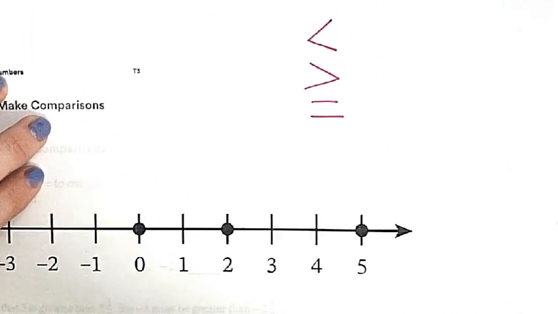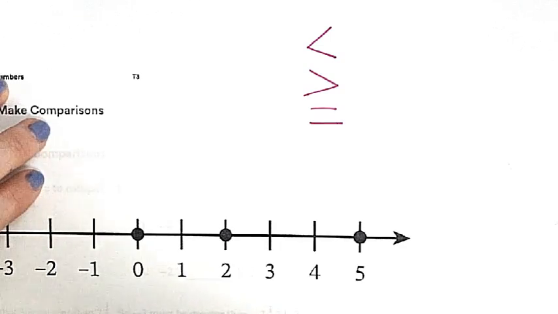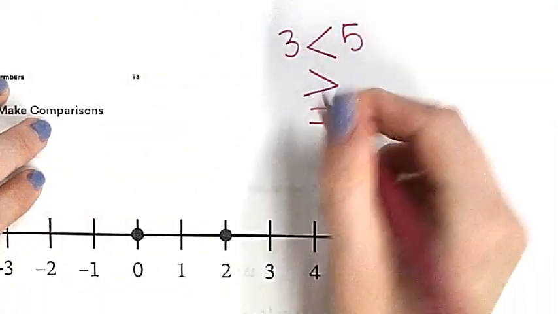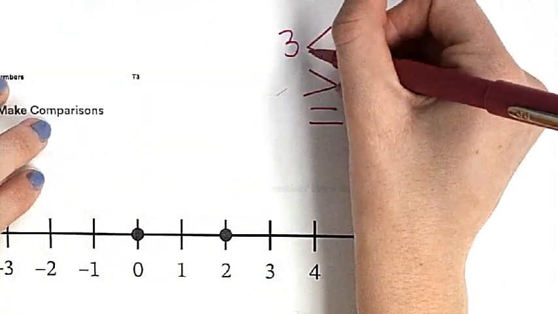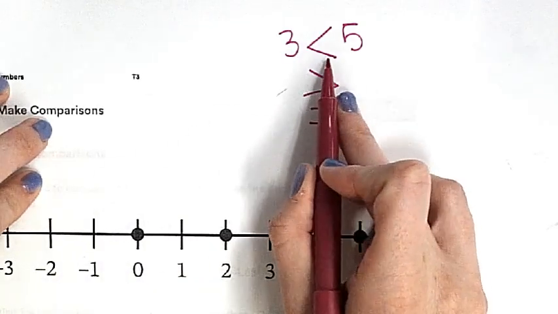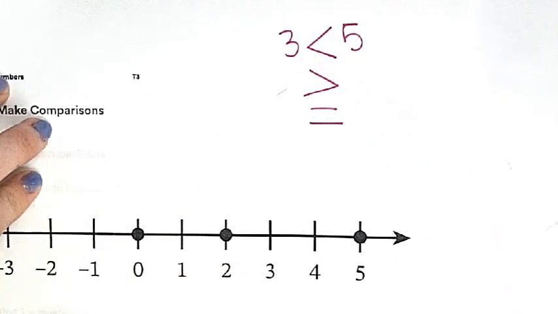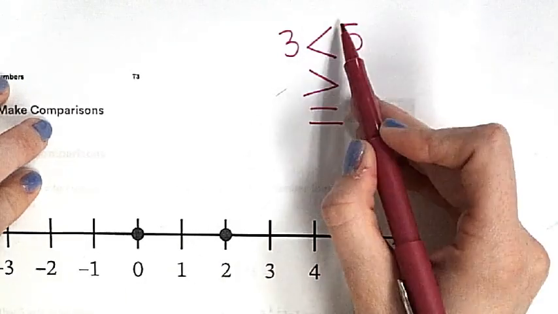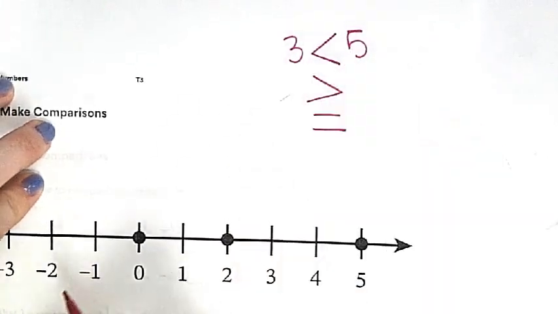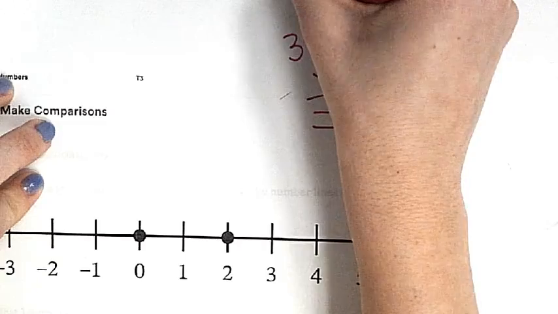Oh, sorry. I wrote them right here. Okay, what does that top one mean? Okay, if this helps. What is that saying? 3 is greater than 5. That's saying 3 is greater than 5. That's what it's saying? But 5 is greater than 3. So this is telling me that 3 is what than 5? Less than.